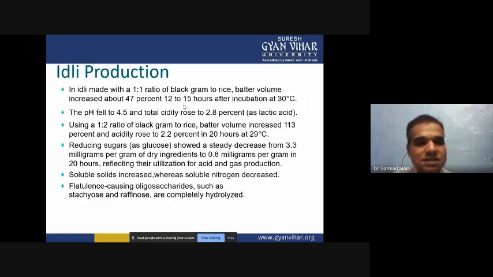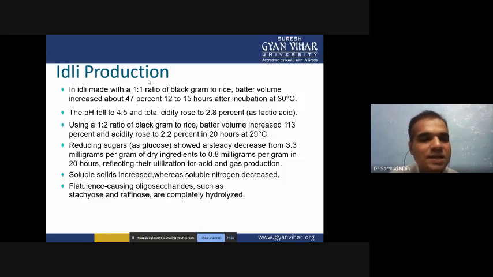So when we are increasing the rice powder concentration in the idli preparation, we can increase the acidity of the dough of the idli. Reducing sugar showed a steady decrease from 3.3 milligram per gram of dry ingredient to 8.8 milligram per gram in the 20 hour, reflecting their utilization for acid and gas production.